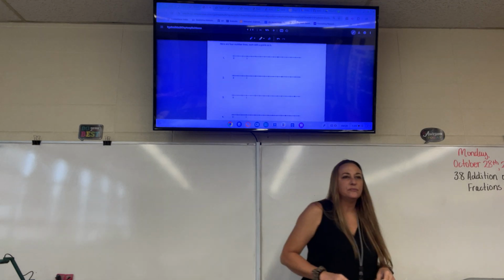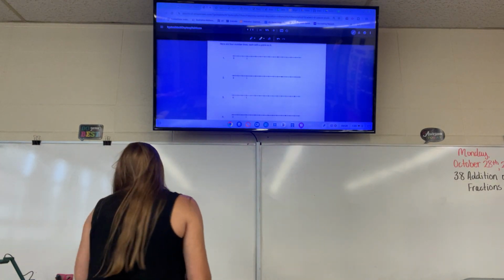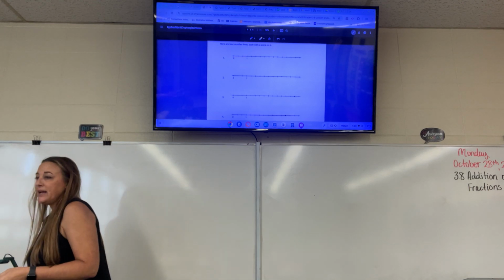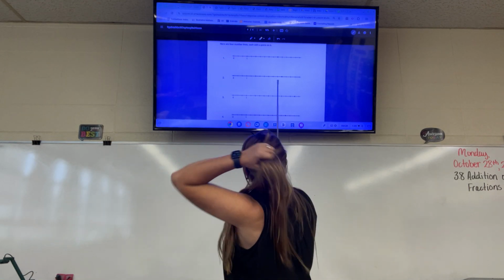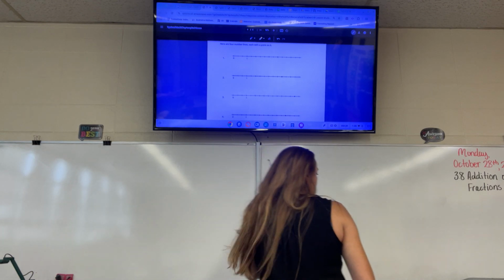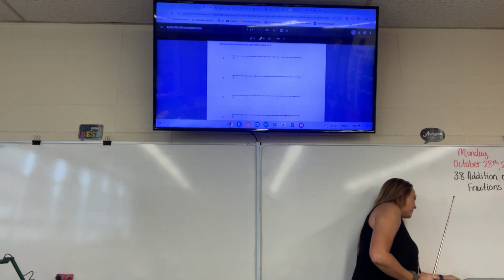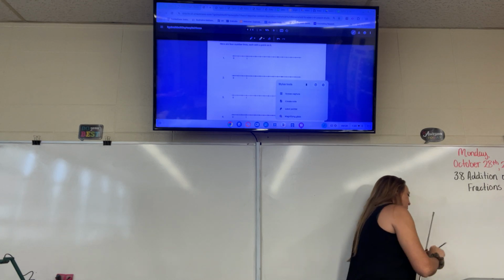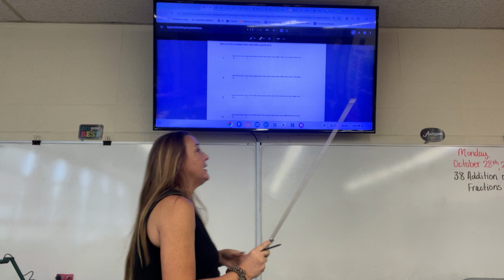Do you see that? So we have to find out what that dot is, and our first jump I'm going to give to you. By the way, let's see what our denominator is going to be.